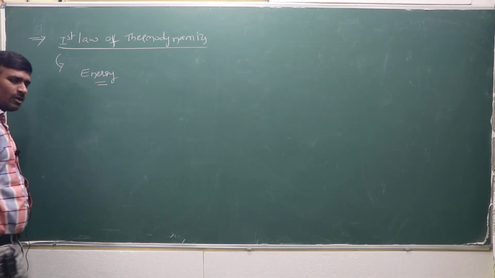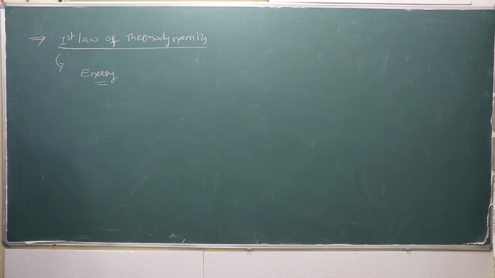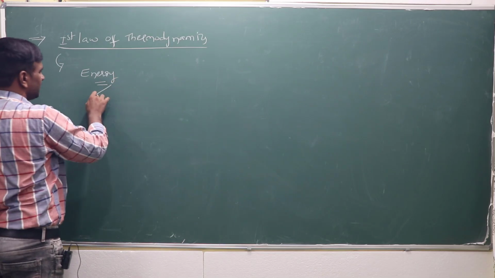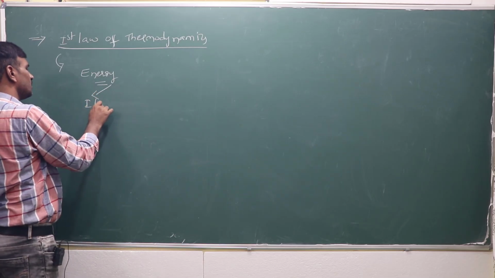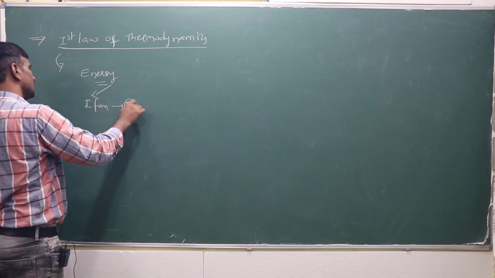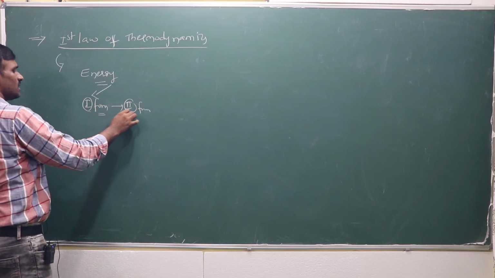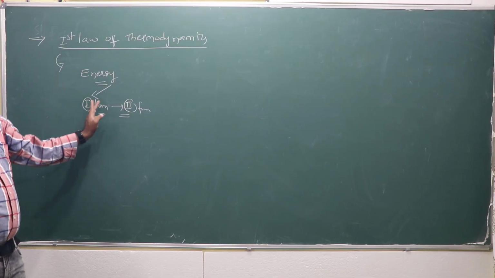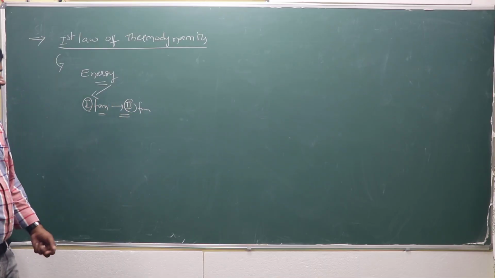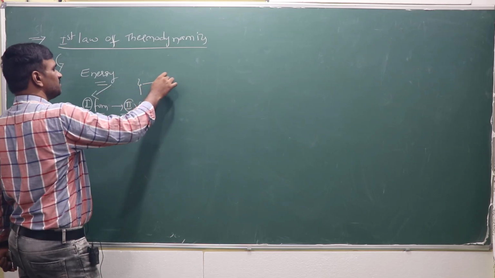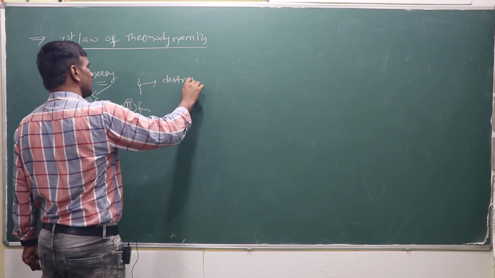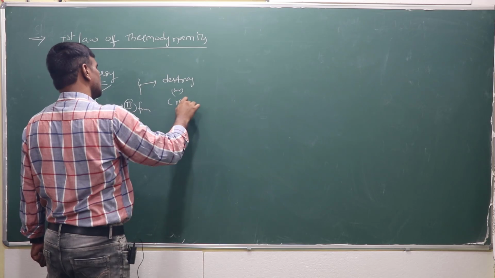One statement is: according to the first law, energy can transfer from one form to another form. It can change from one form to another, but it is impossible to create or destroy it.